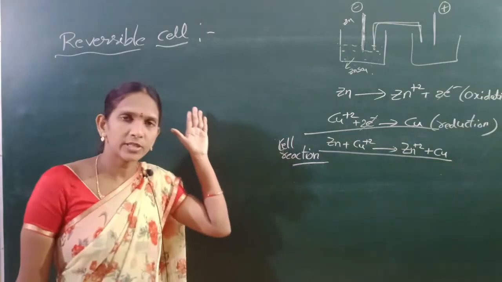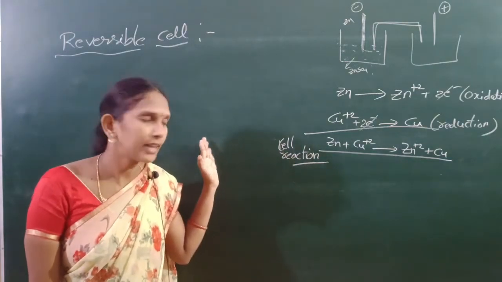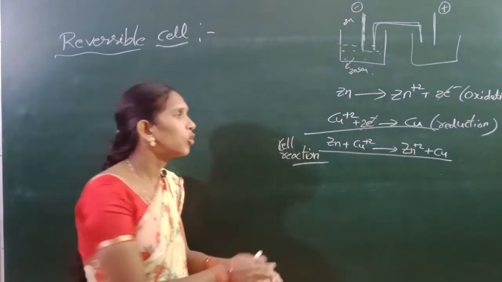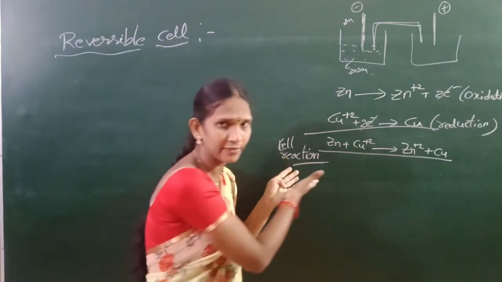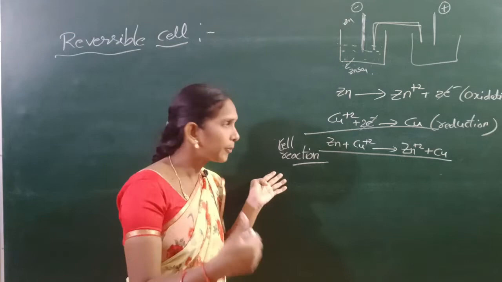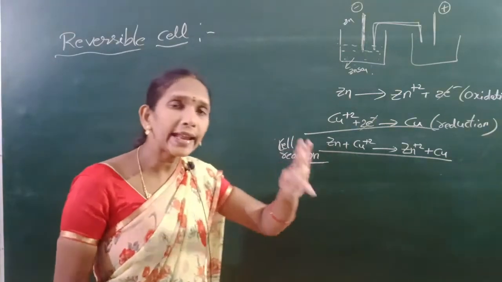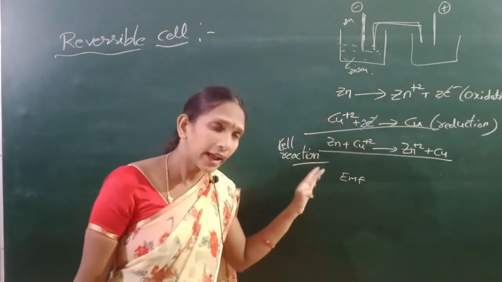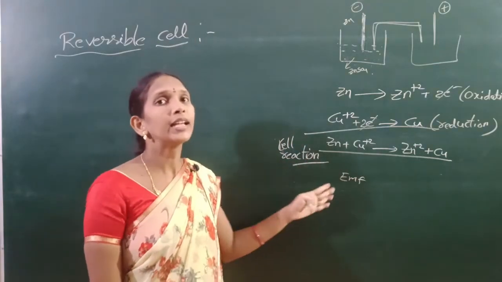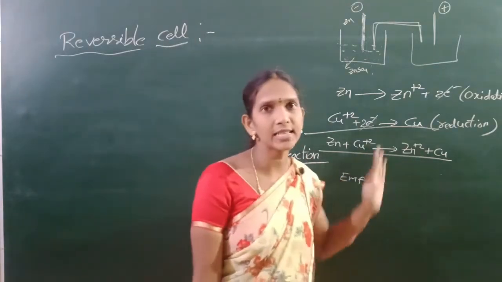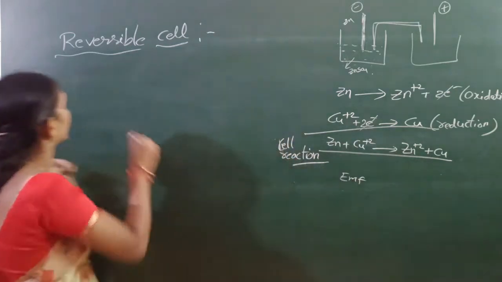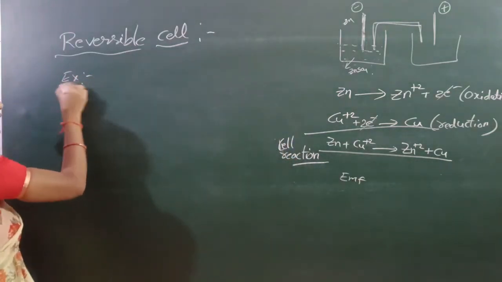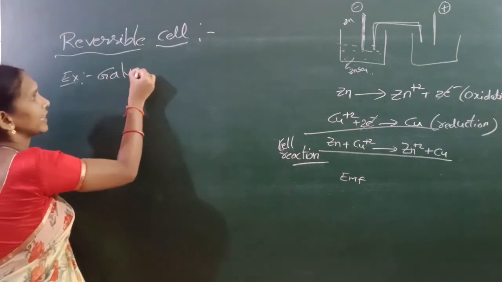Reversible cell means an electrochemical cell whose cell reaction is reversed when an external EMF greater than its capacity is applied. For example, I can take the galvanic cell.